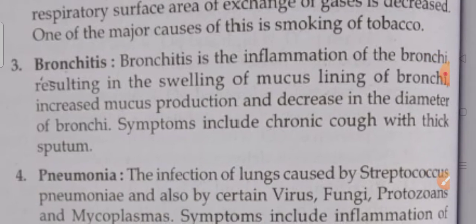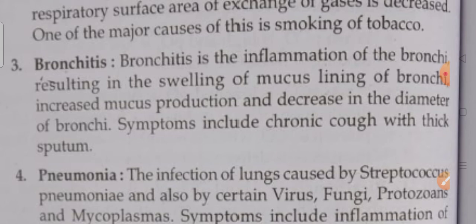Next comes bronchitis. Bronchitis is inflammation of the bronchioles or bronchi. So what will happen if inflammation takes place in the bronchi of the lungs? It will result in swelling of the mucus lining of the bronchi. Automatically, mucus production will increase and the diameter of the bronchi will decrease. Symptoms include chronic cough with thick sputum.